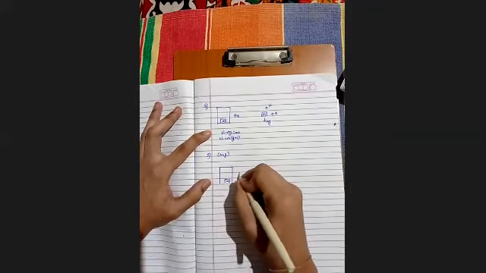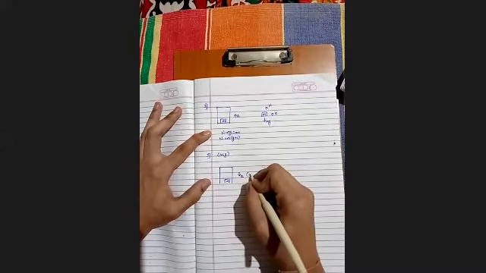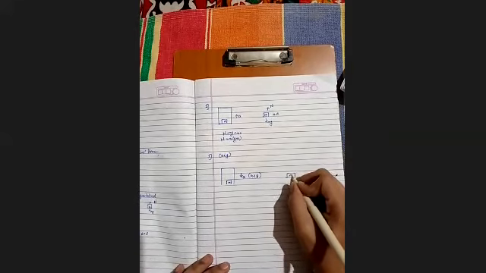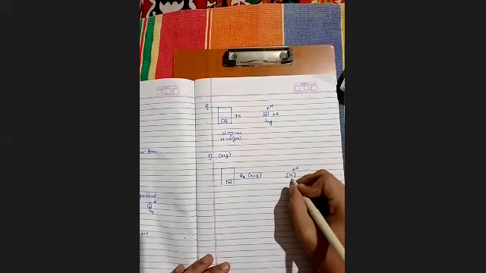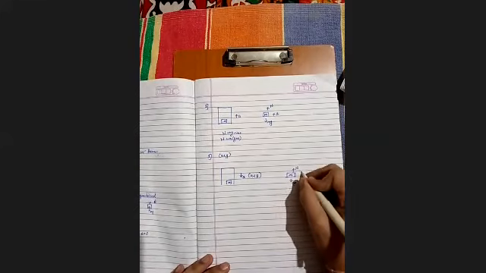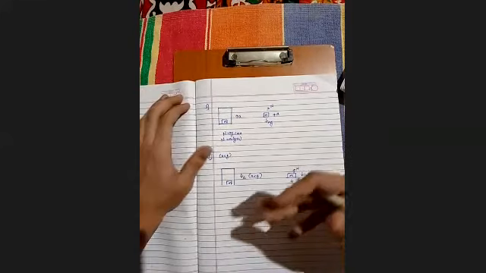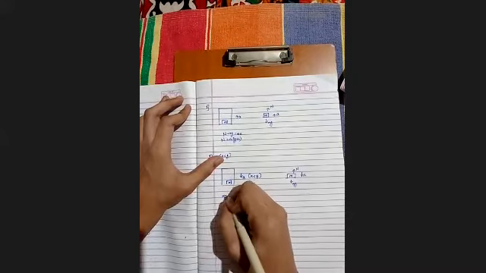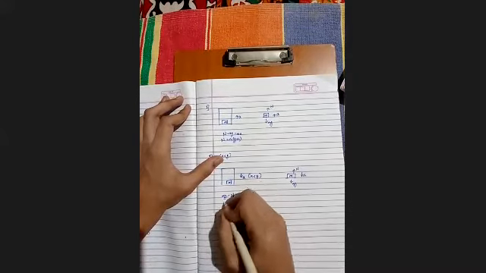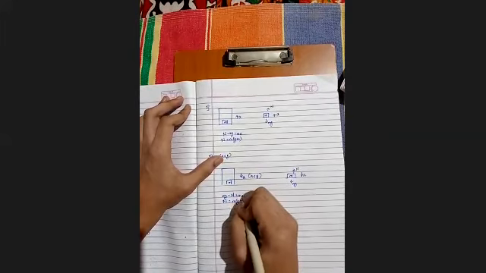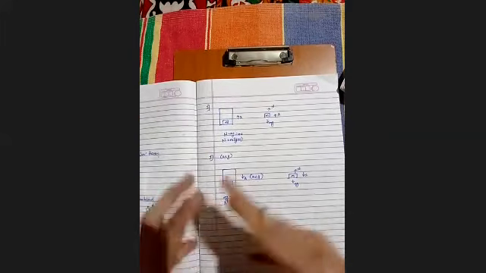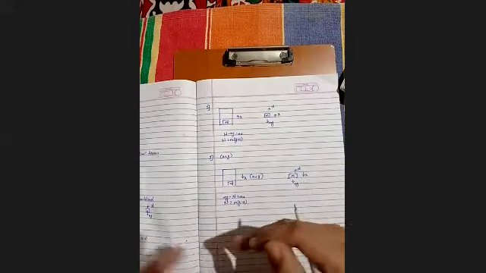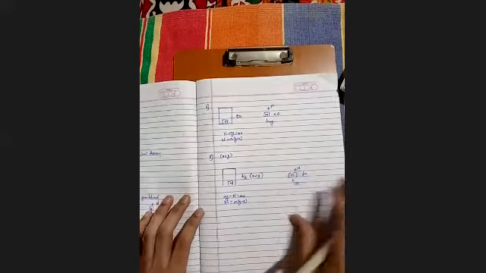Here, m is moving downward, and a is smaller than gravitational acceleration. So the free body diagram is: m is the mass, the normal reaction acts upward, mg acts downward, and the acceleration here is downward. In the previous case we found that the acceleration was upward. So mg minus N is equal to ma, N is equal to m(g minus a). So we find that the weight of a mass is decreasing as the acceleration is in the downward direction.